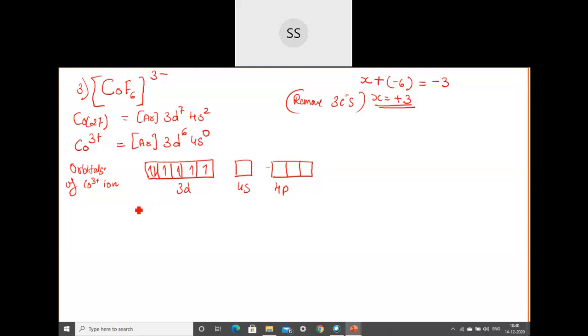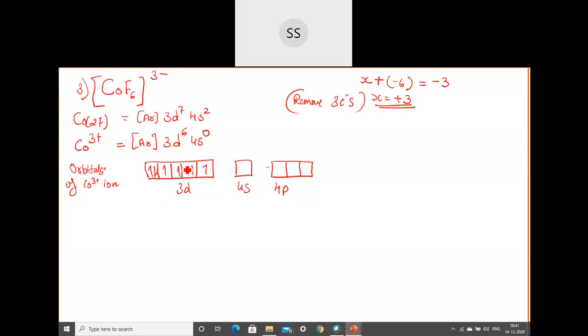Okay, so after this you have to check the ligand. Now what type of ligand is fluoride here? The fluoride over here is a weak field ligand. Okay, so if you have a weak field ligand, will they allow these electrons to pair up?